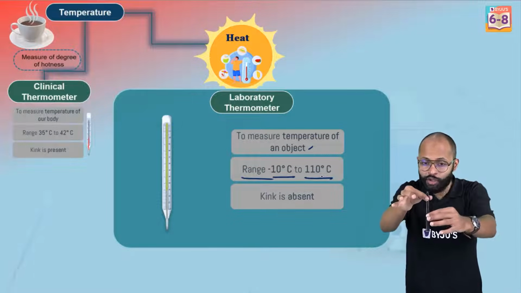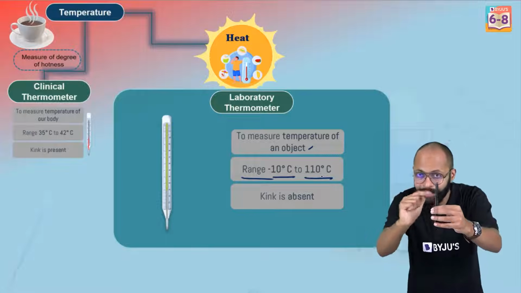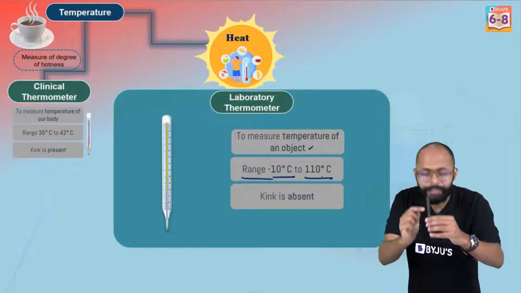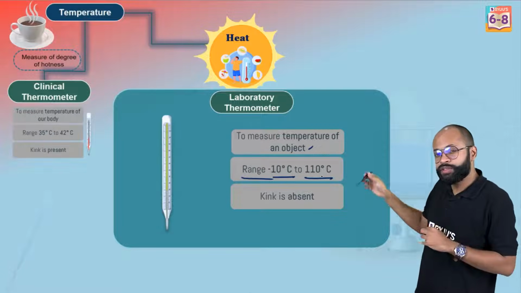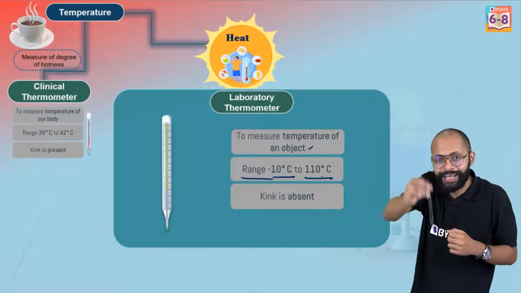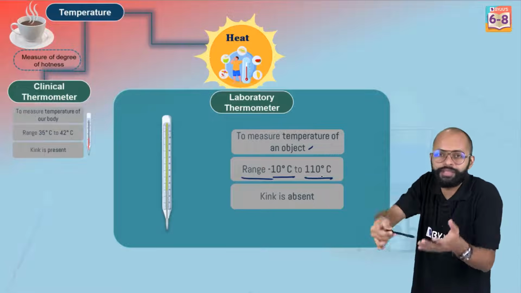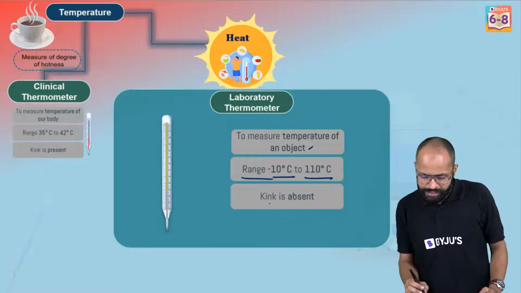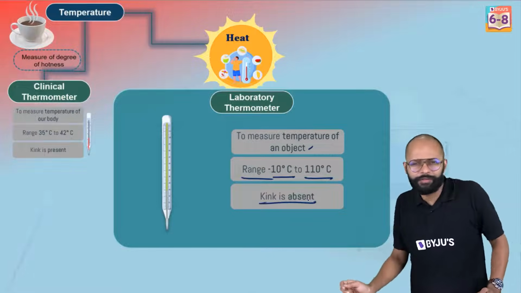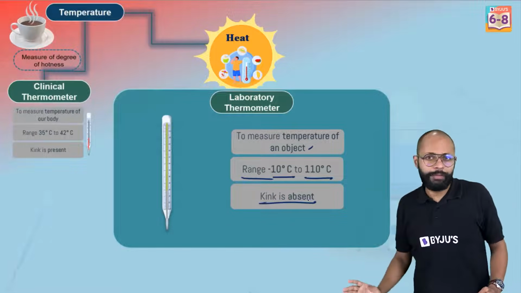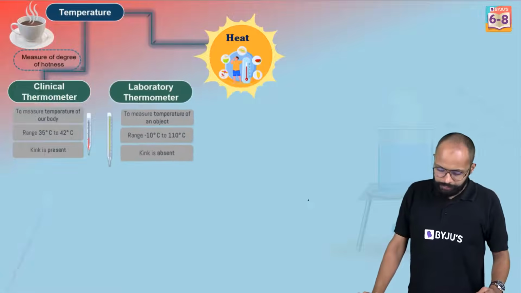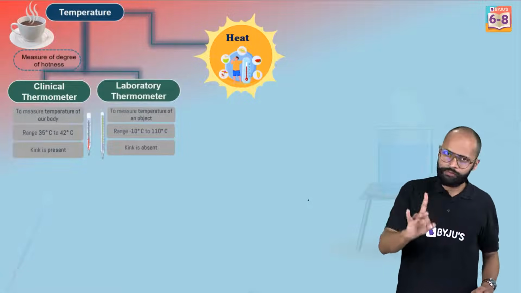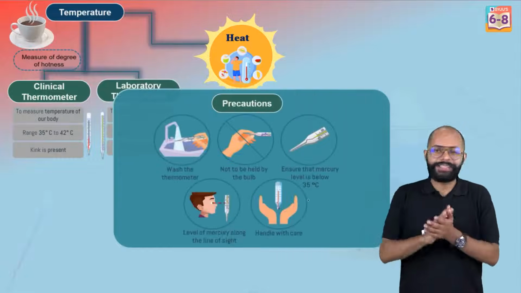Parallax नहीं होना चाहिए. You have to measure it from your eye level, है ना? There should be no parallax error. Fine. You will measure it at your eye level. So you measure readings when this thermometer is inside the object you are measuring the temperature of. Fine. Okay. Yes. Important thing is kink is absent, not required. Kink is there in the clinical thermometer. Very important. Fine. And that's how we can say this is the difference between clinical and laboratory thermometers. Fine. All right. Chalo. Next.